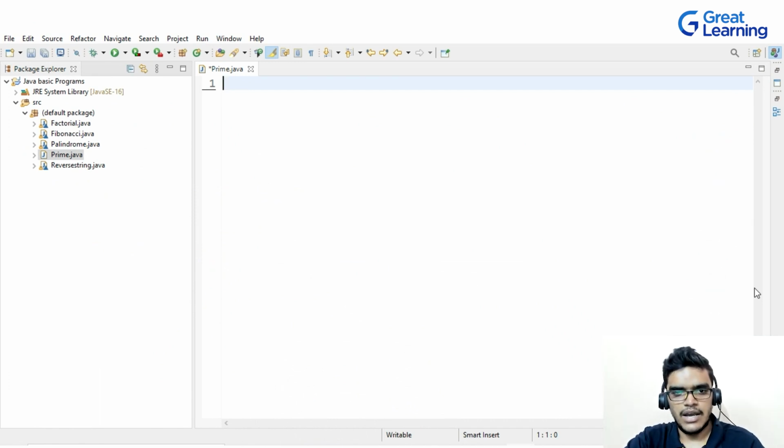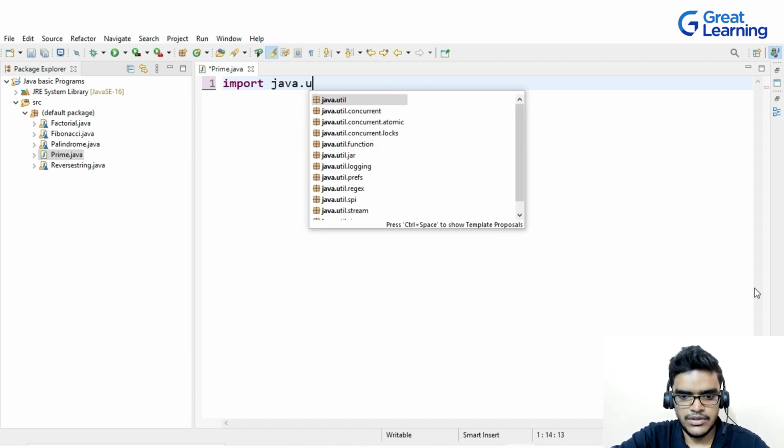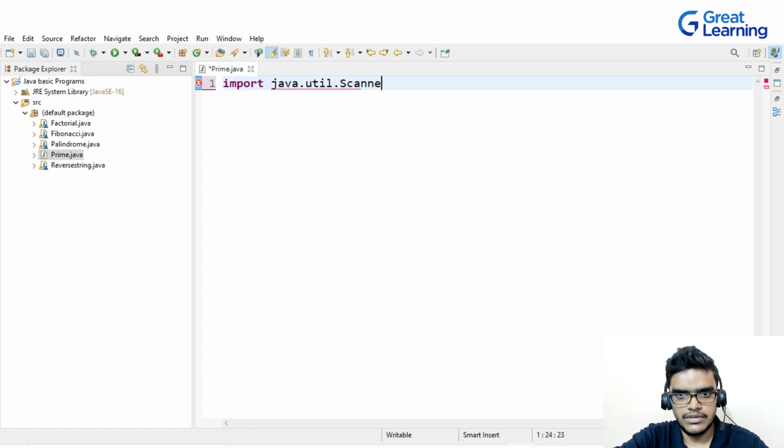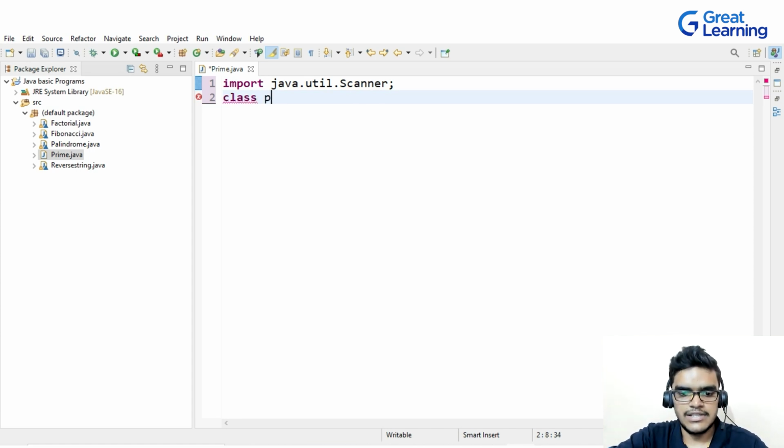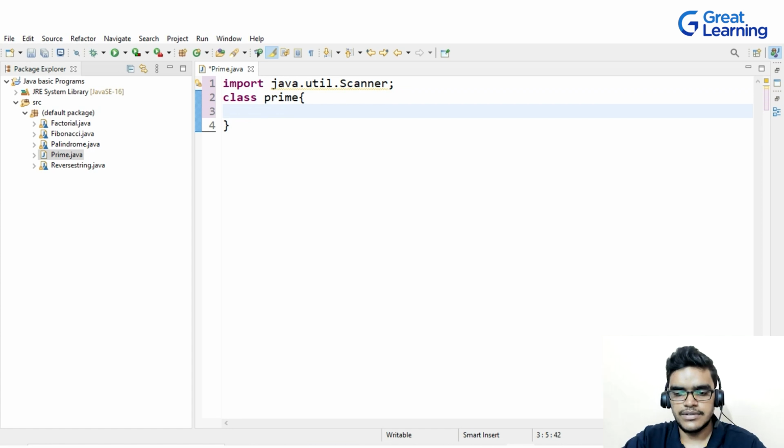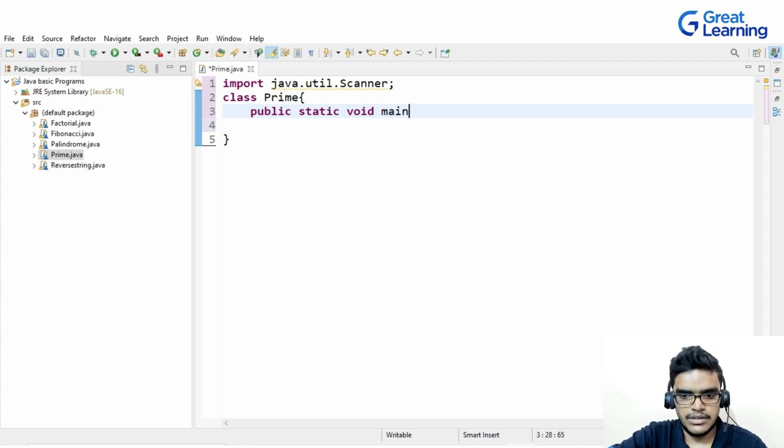So once again here I will be using a scanner class so that I can take the user input. So for that I will import java.util.Scanner, and after that I will create my class. So I will write here class, and I will give the class name as Prime, with a capital letter, and after this I will create my main method. So I will write here public static void main, String, and then args.